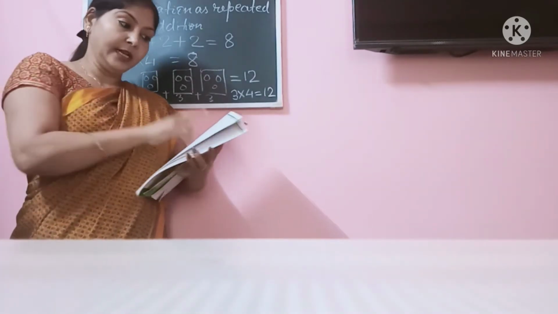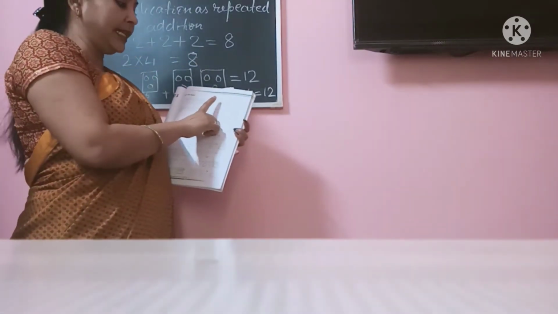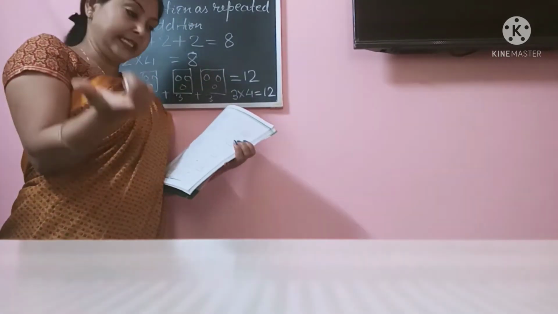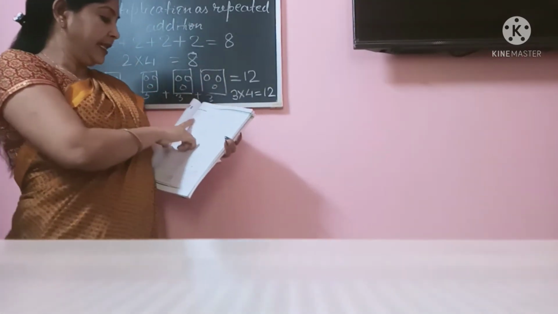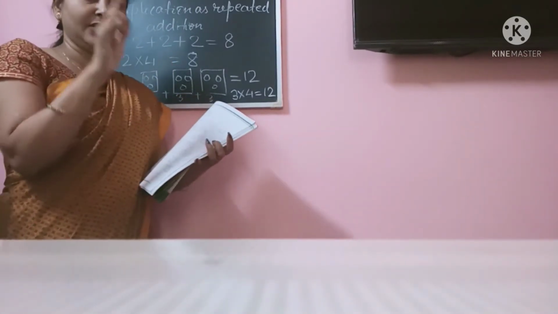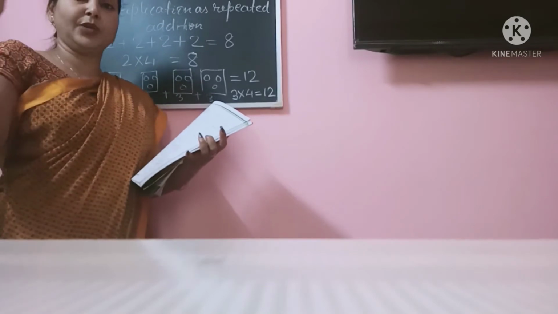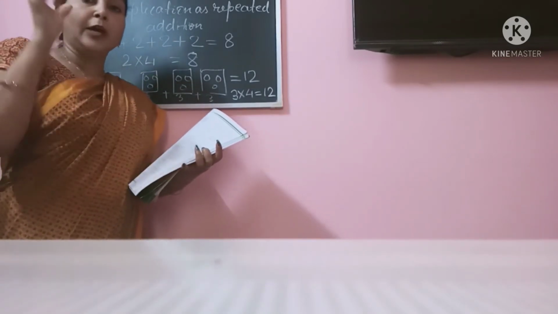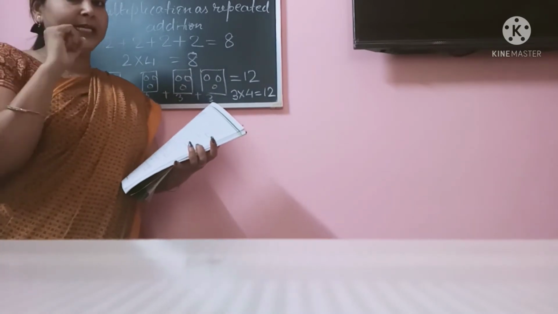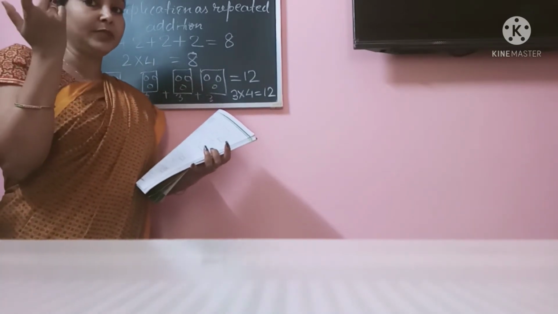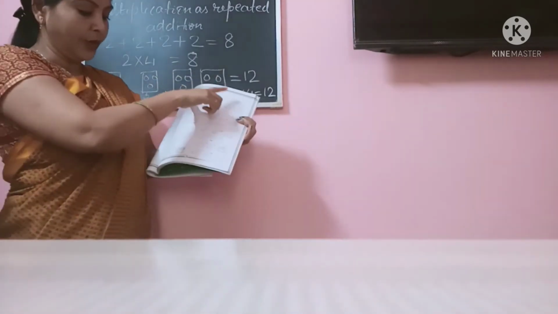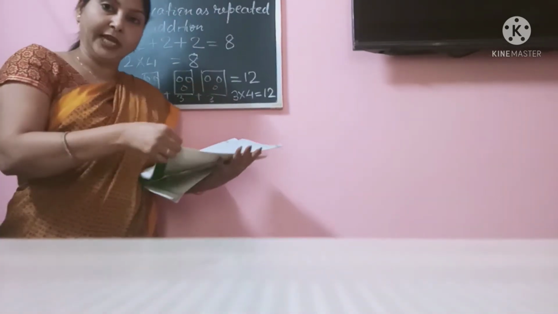See how many 4s are there, 1, 2, 3, 4. 4 fours are there. So 4 into 4, 16. Similarly, the next one, 3 you are adding 5 times. 3 plus 3 plus 3 plus 3 plus 3. Now to make it short, we can multiply 3 five times. 3 fives are 15. So you are going to do this page number 73 in your book itself.